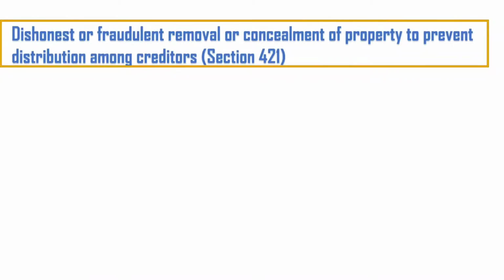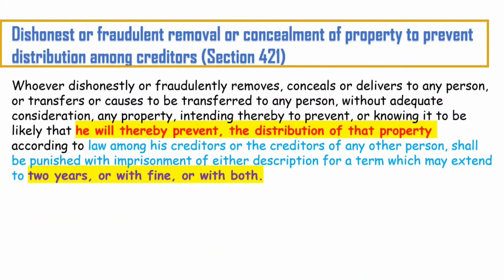So let's read section 421, that is: whoever dishonestly or fraudulently removes, conceals or delivers to any person, or causes to be transferred to any person without adequate consideration, any property, intending thereby to prevent, or knowing it to be likely that he will thereby prevent, the distribution of that property among his creditors or the creditors of any other person, shall be punished with imprisonment. Here grandpa was transferring his property without adequate consideration.